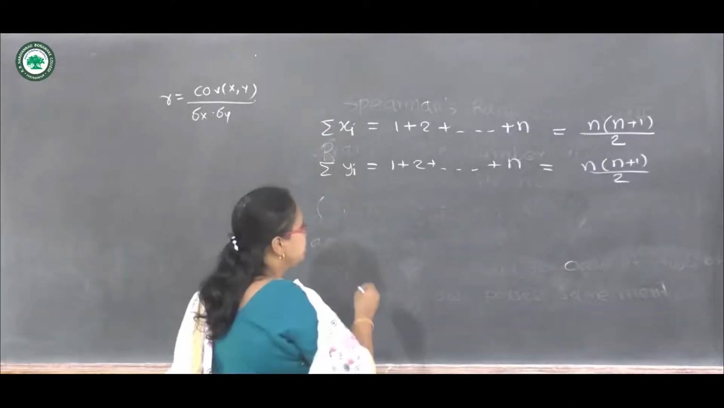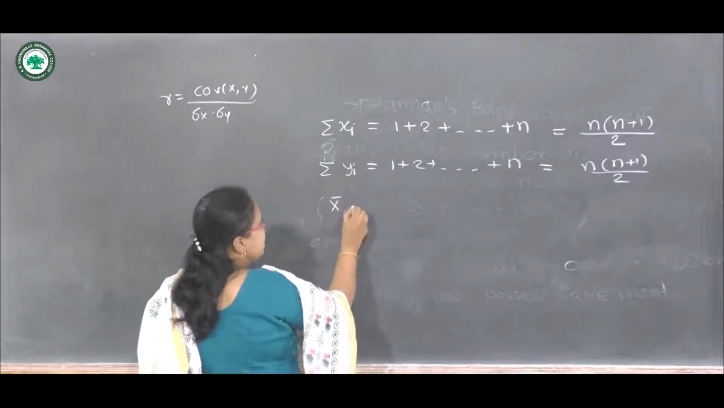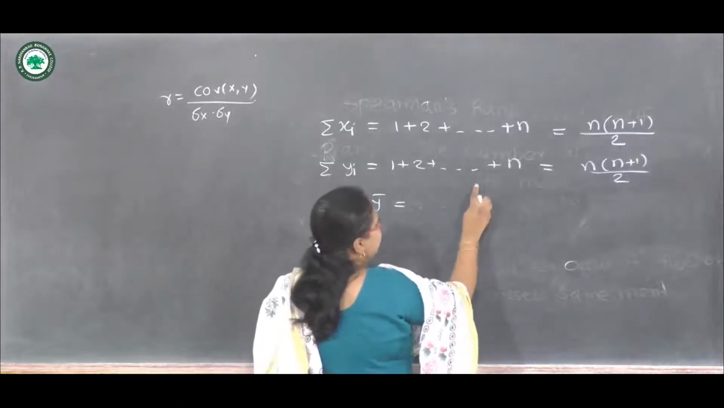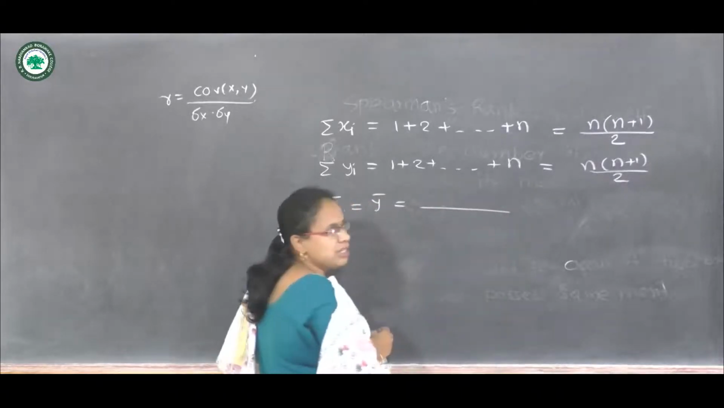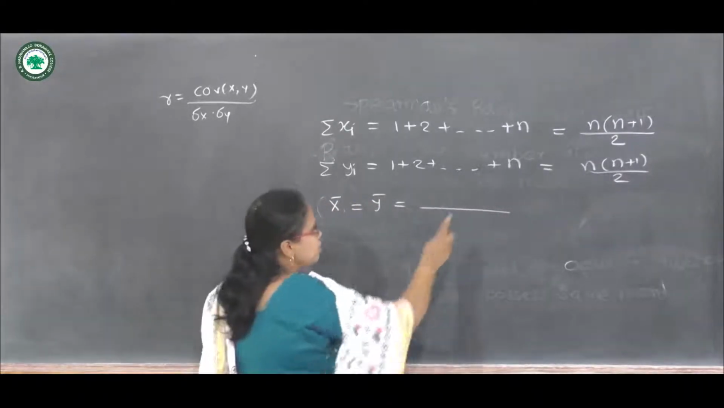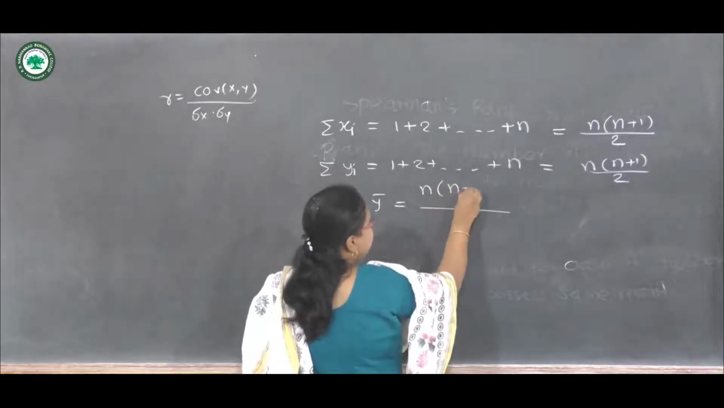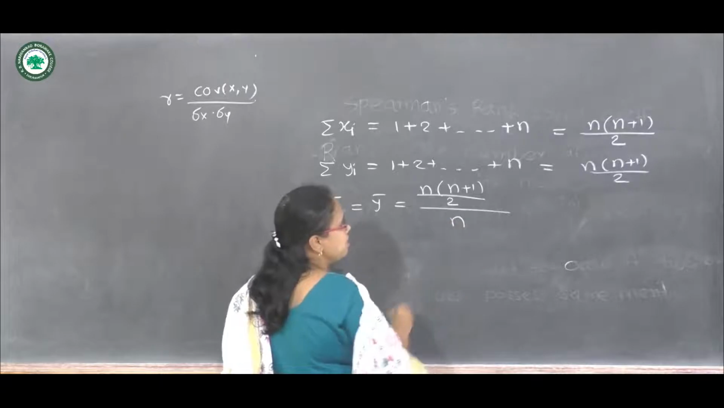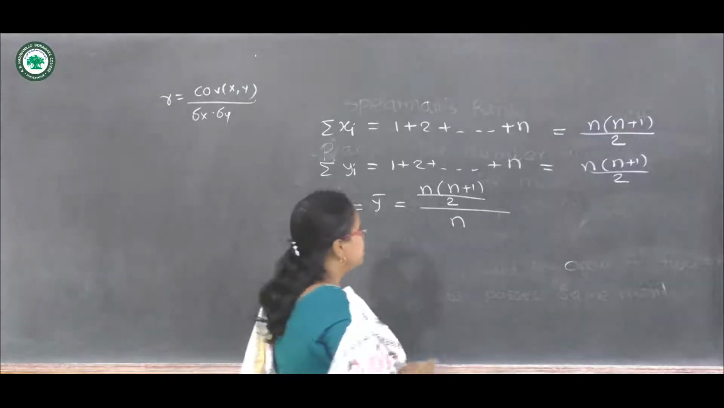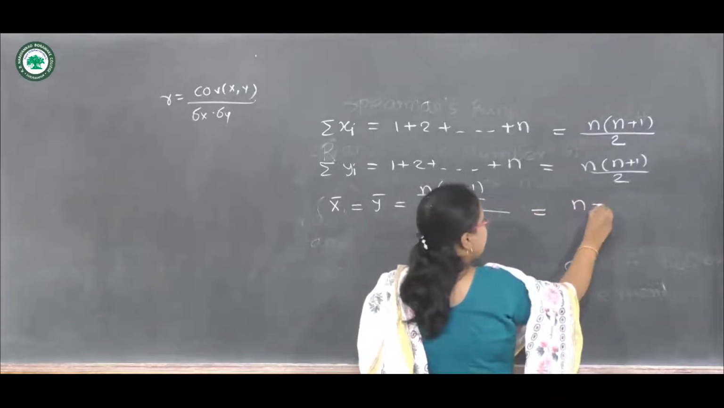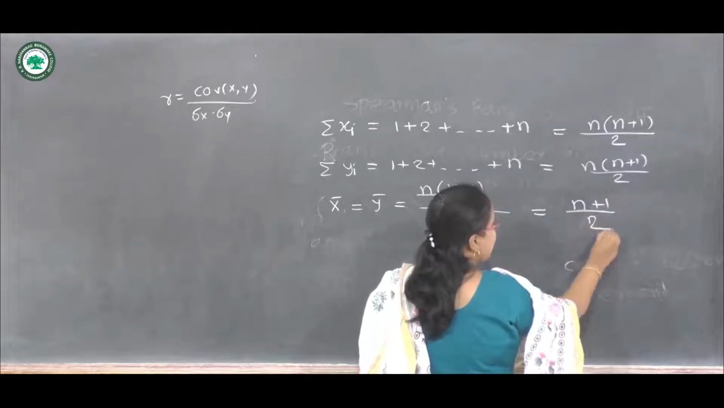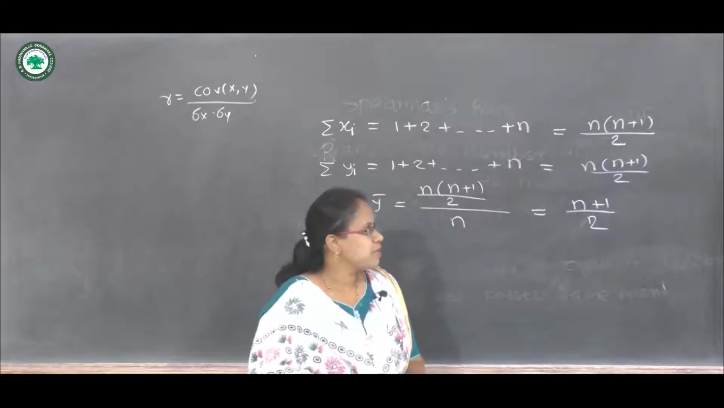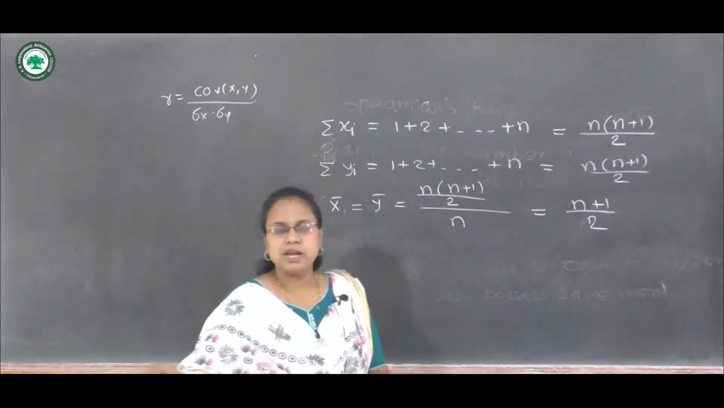Now let us compute the mean. So x bar and y bar both can be given as: in the numerator we write the addition of observations, n into n plus 1 upon 2, and in the denominator the total number of observations. So there are n pairs. After solving this, we get x bar and y bar both the same and equal to n plus 1 upon 2. So these are the means.